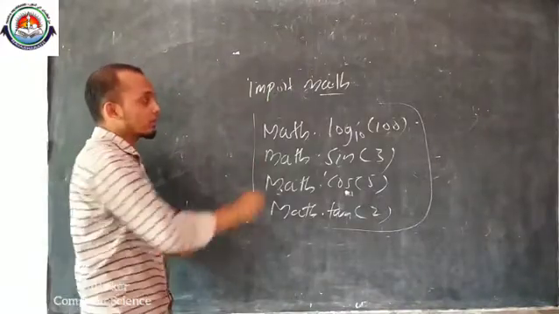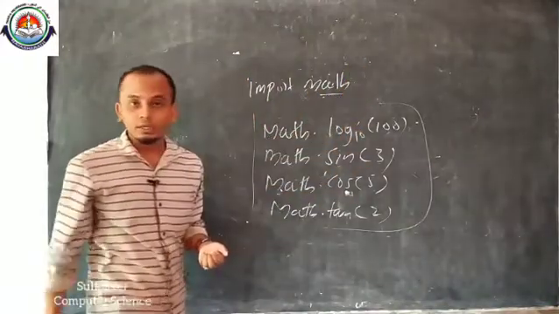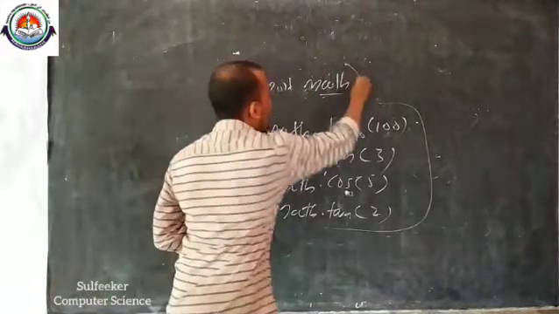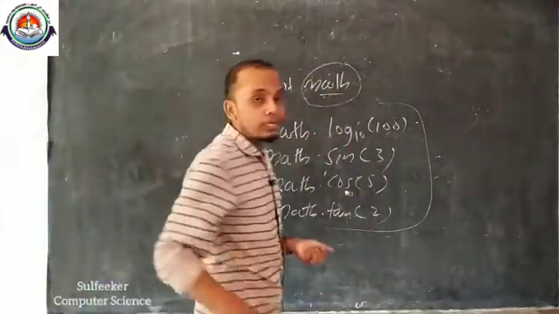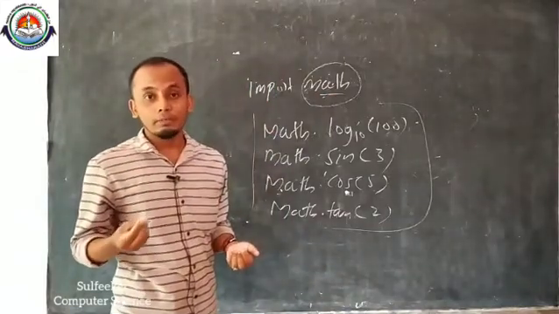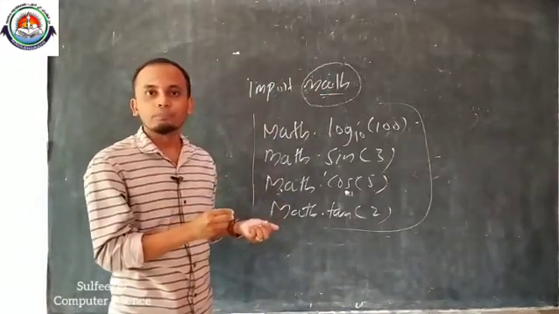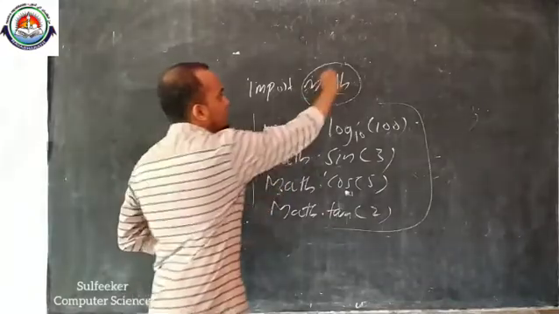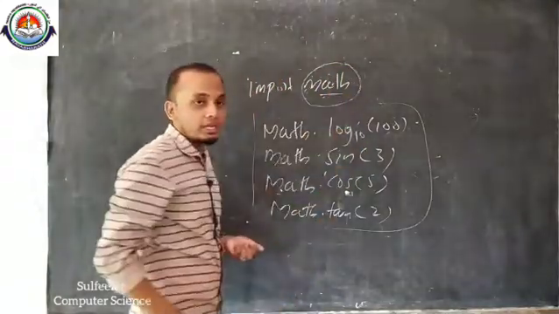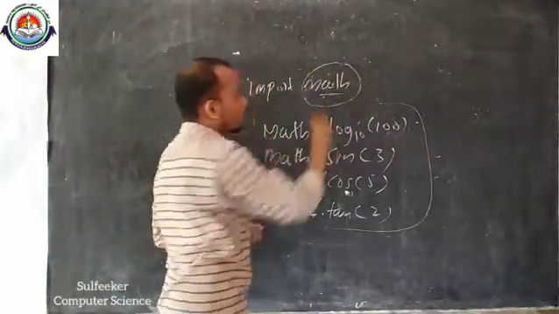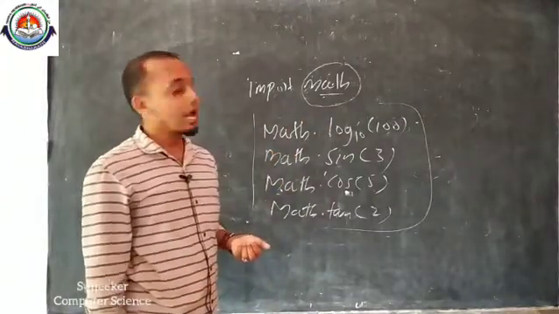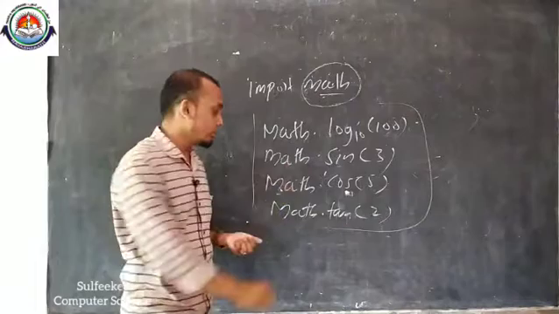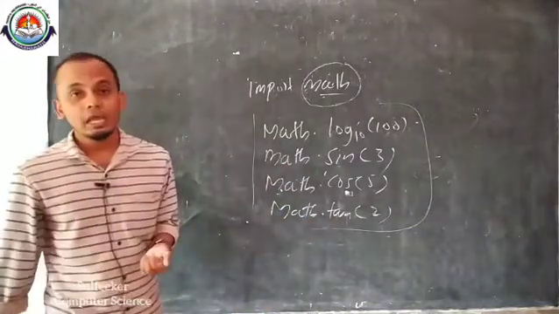Actually, math is a module. Did you understand what I say? How does it become a module? Because some predefined tasks are already built in there. It is an inbuilt module, and already some predefined functions are declared there, so it will perform mathematical calculations.